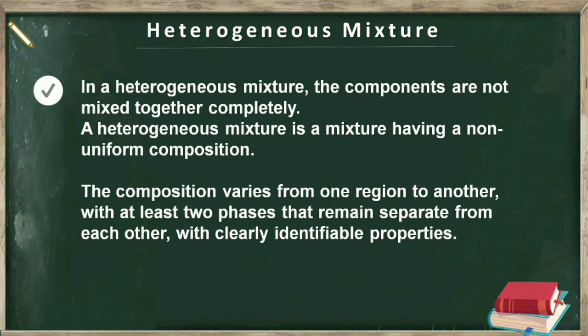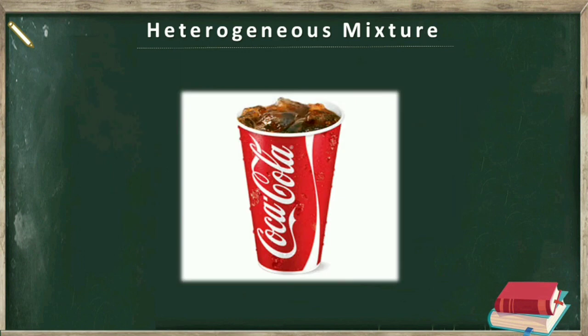In a heterogeneous mixture, the composition varies from one region to another. So we can easily see the separate components of a heterogeneous mixture. For example, we can easily see the ice cubes in cola. So it is a heterogeneous mixture.